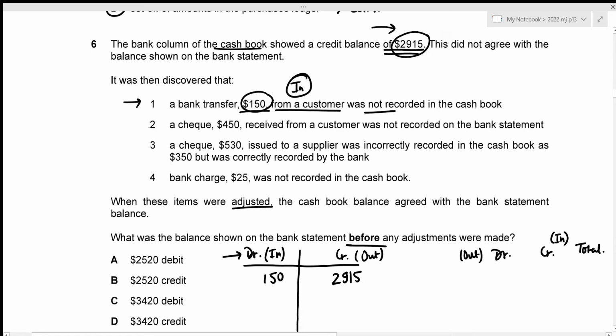Now the second one is a check for 150 received from a customer. Again, this is something that we are receiving. So this is an inflow as well. Was not recorded on the bank statement.